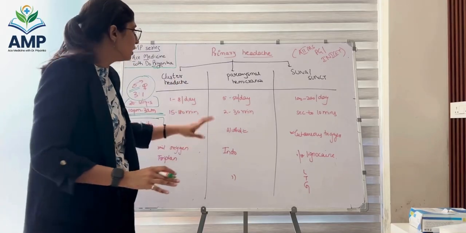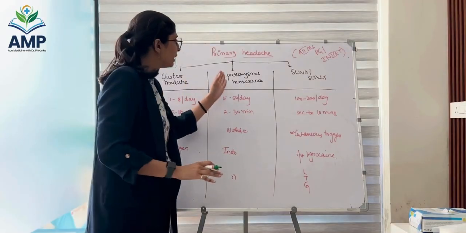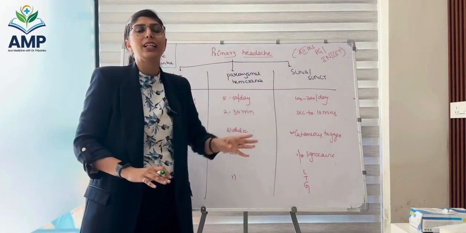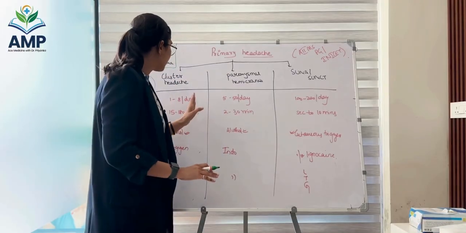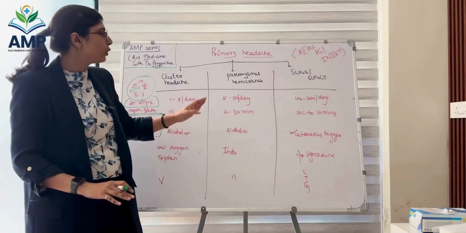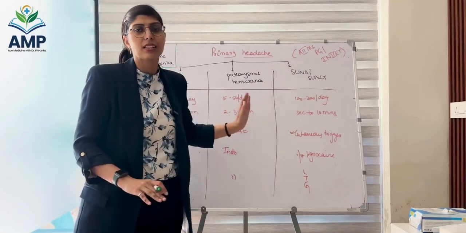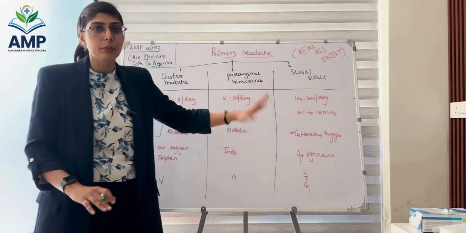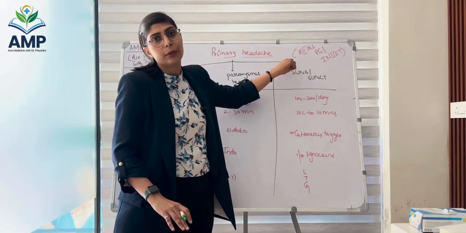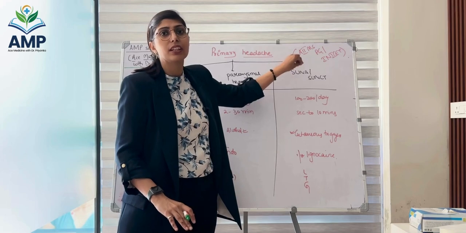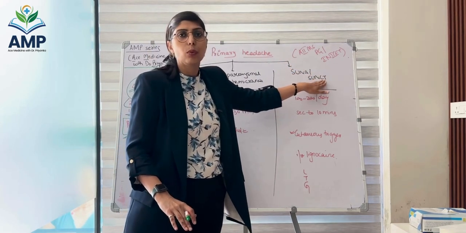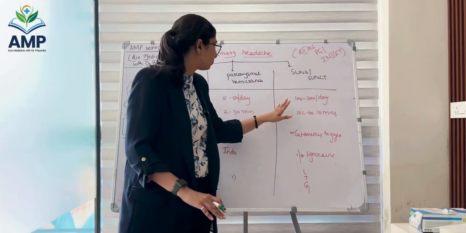Think of cluster headache. Now that is the difference between cluster headache, paroxysmal hemicrania, SUNA or SUNCT. All of these lead to unilateral short-lasting headache. The difference is in the frequency and the duration. Cluster headache, less frequency, more duration. As the frequency increases, the duration keeps on decreasing. Minimum duration is for SUNA or SUNCT. SUNCT is short-lasting unilateral neuralgiform headache with conjunctival tearing and injection.